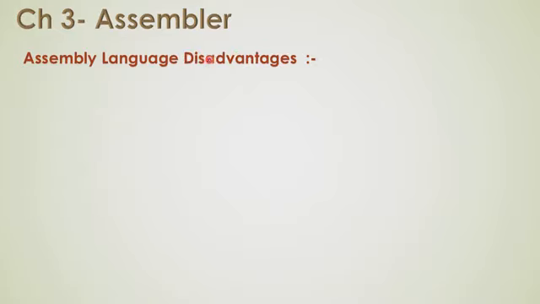So what are the different disadvantages of the assembly language that we will see? It is machine dependent because it is a low level language. So it is totally machine dependent. The translation is required for the assembly language instructions. As we have seen, we have to translate these assembly instructions into the machine instructions, and the assembler does this task.